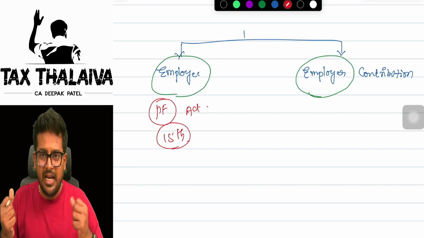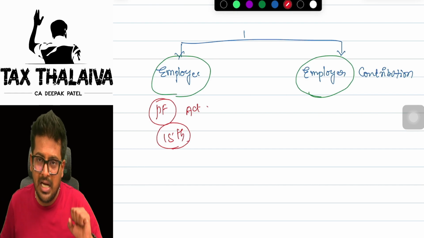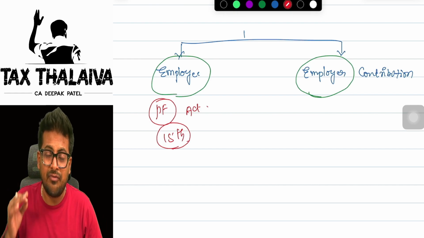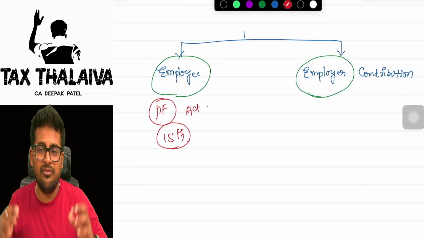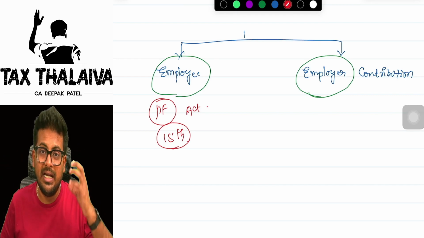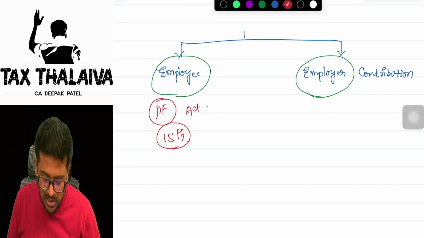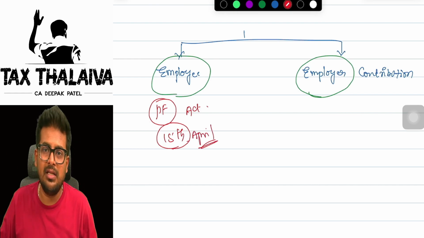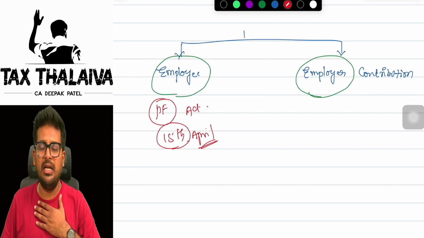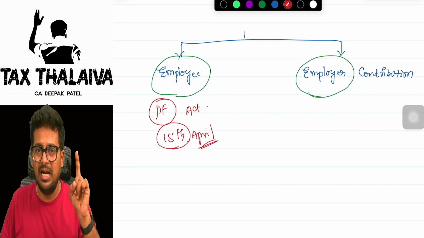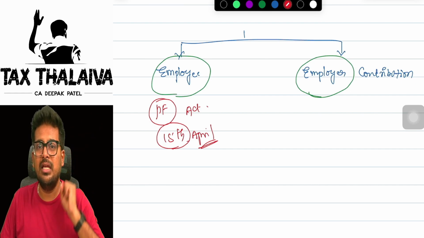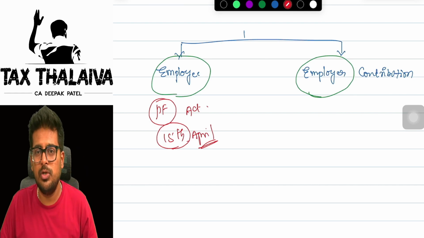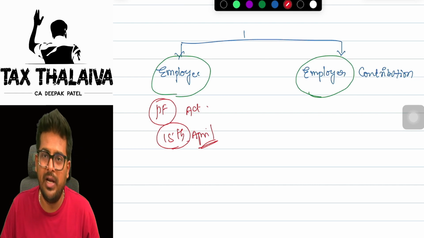If I deducted from your March salary, I have to deposit it before 15th of April. 15th of every month, the due date is there. So if I deducted from your March salary, I have to deposit the employee's contribution within 15th of next month.